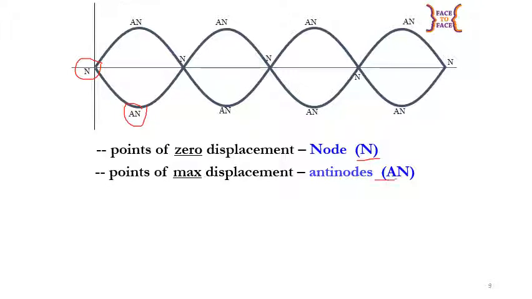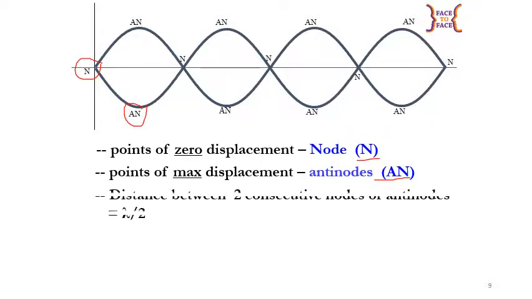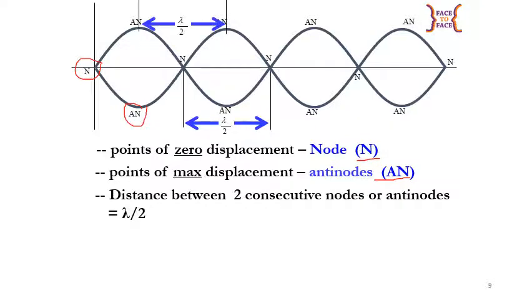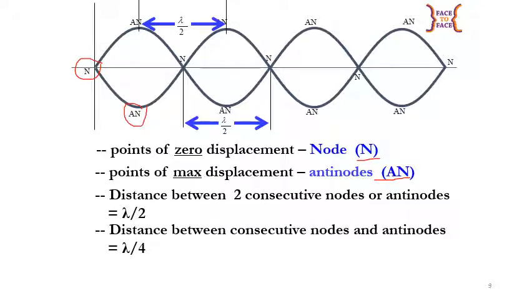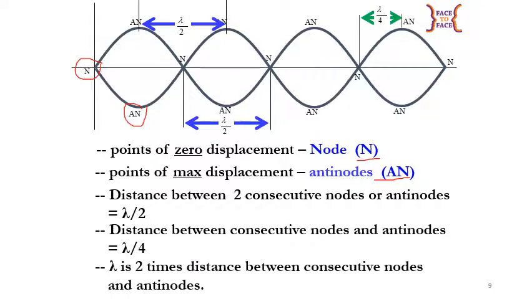From the diagram above, distance between two consecutive nodes or antinodes equals lambda over 2, while distance between consecutive nodes and antinodes equals lambda over 4. Lambda is 2 times the distance between consecutive nodes and antinodes.